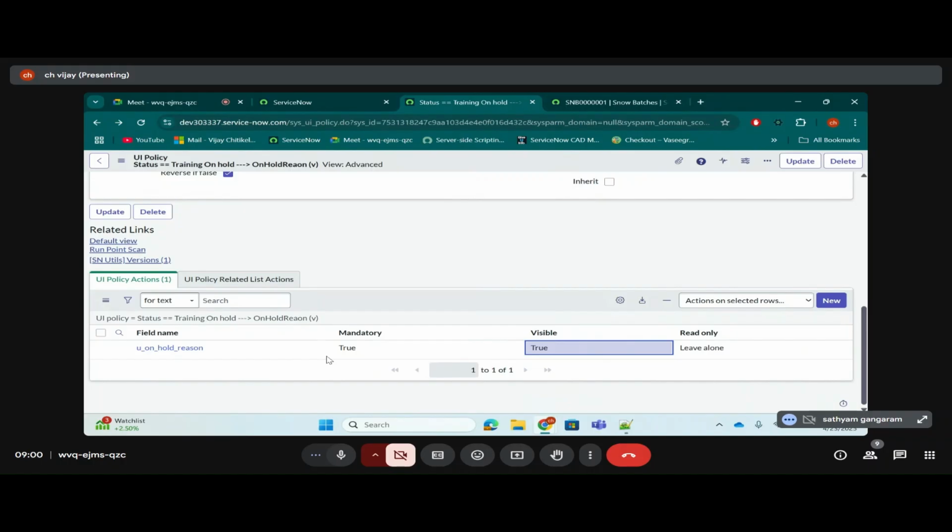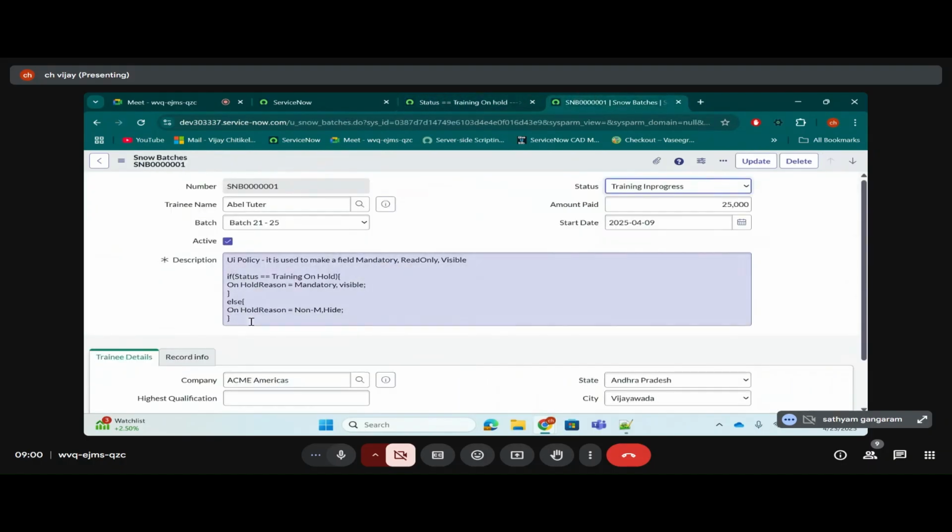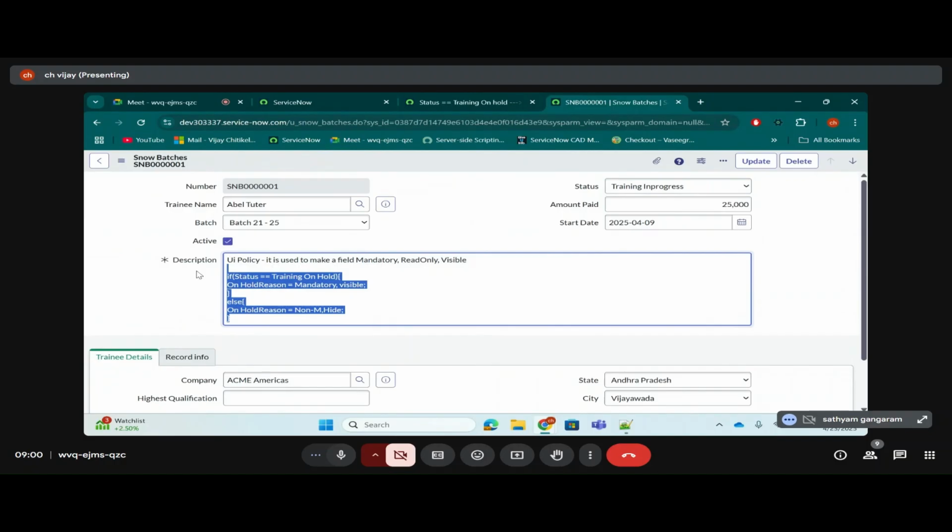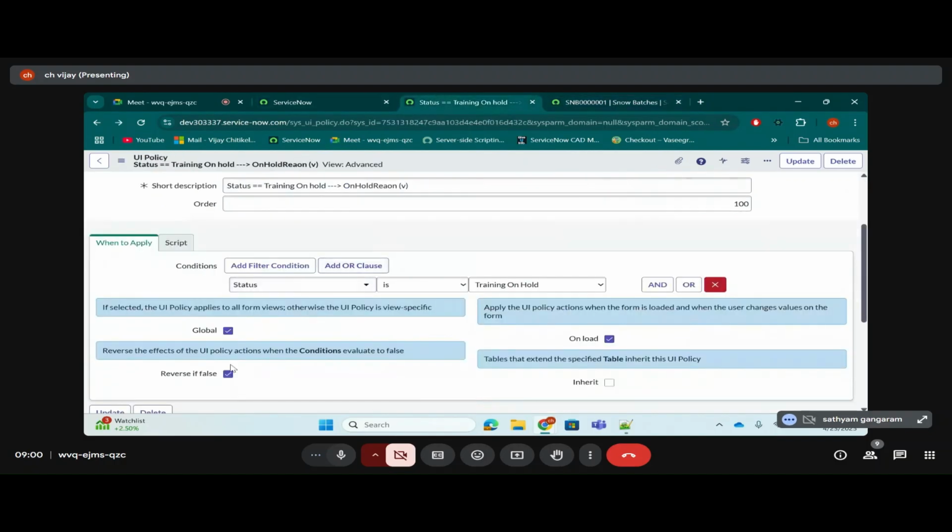In the same way, if the field is mandatory, you can't make it read only, because mandatory is the dominant part for the read only and visible. If it is mandatory, you can't hide. You need to remove the mandatory, then only you can hide. Everyone understood how this else part is taken care of now? Yes. It's because of this reverse if false only.